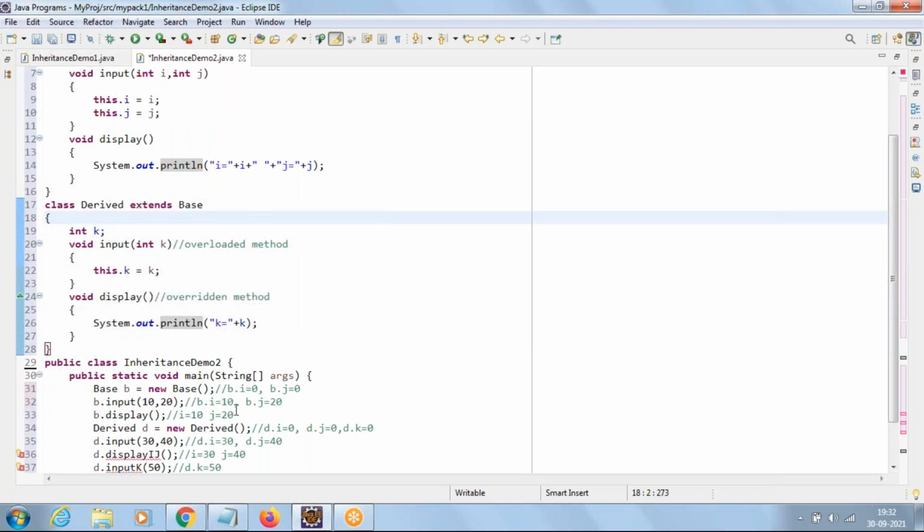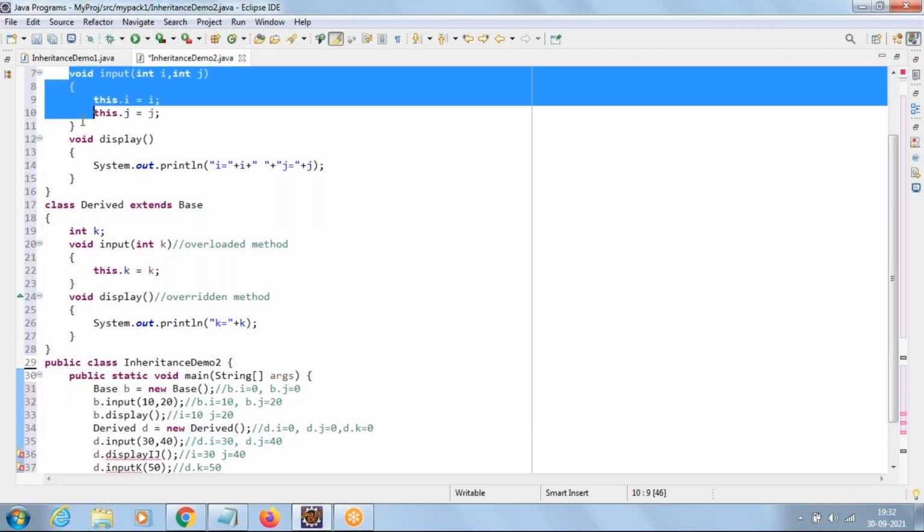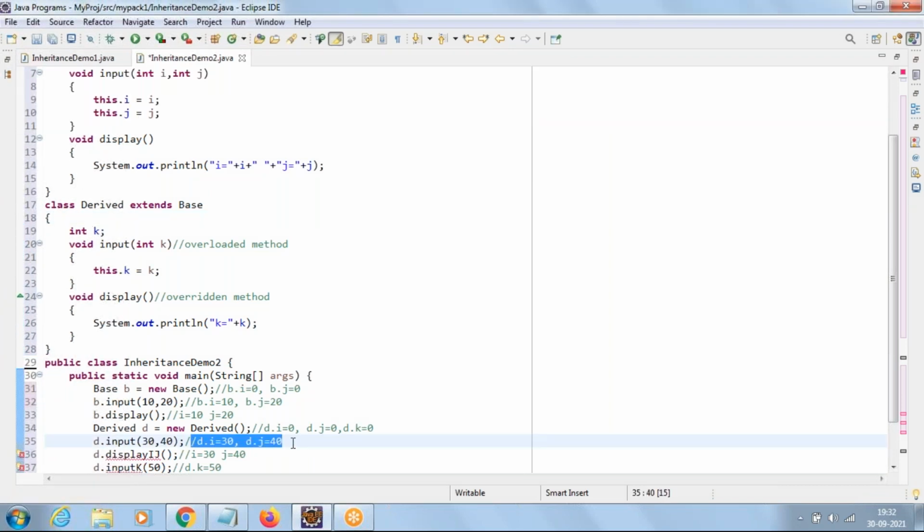Which method to invoke, whether to go to base class input or derived input, this binding, this connection will happen during compile time only. That's the reason overloading comes under compile time polymorphism. So when you say d dot input 3040, it will go to base class input. The value of ij will become 3040.